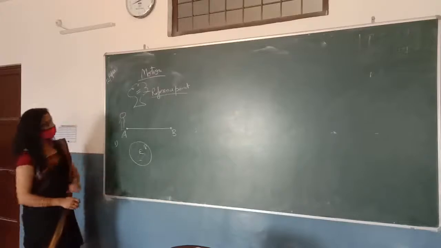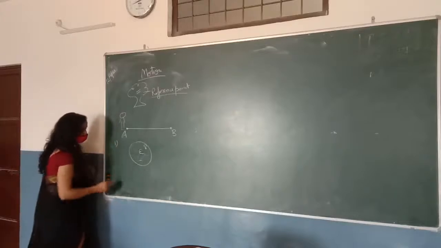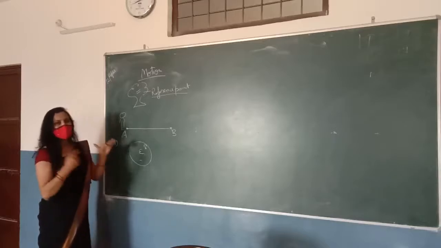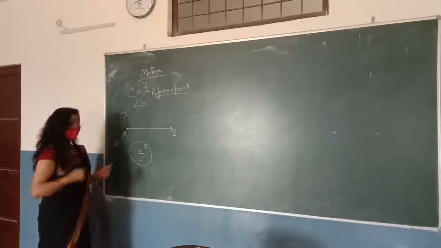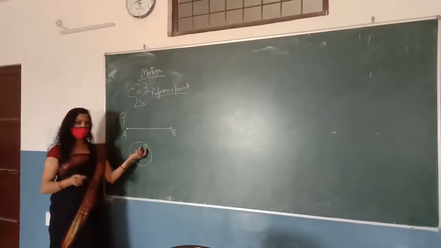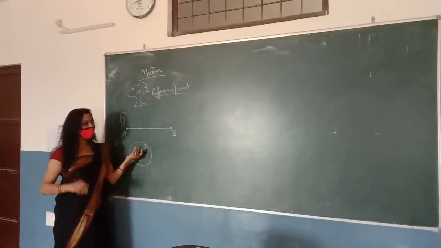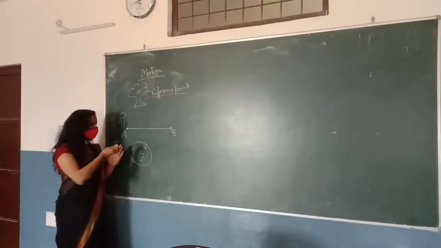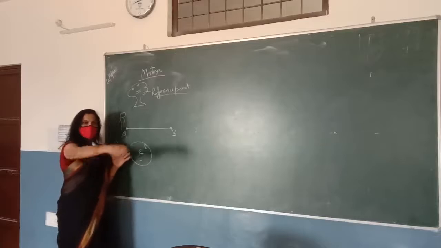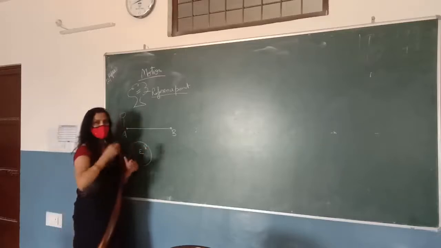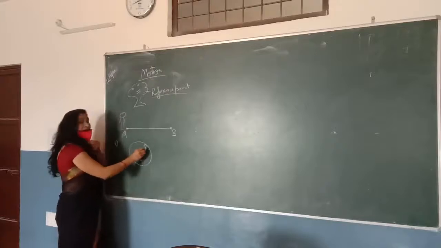So this is one question for you. You have to write down the question and write the answer yourself: why rest and motion are relative terms? The answer is, for example, if we take an object which is stationary on the earth, like the tree, and we look at this tree from the universe, since the earth is rotating as well as revolving around the sun, with respect to the other celestial objects, this tree is in motion.